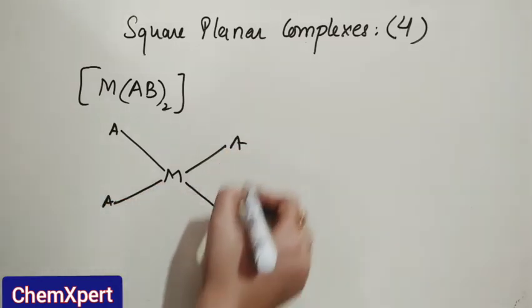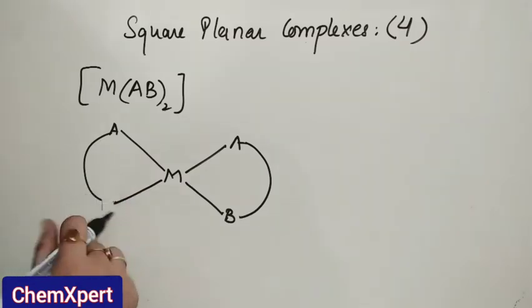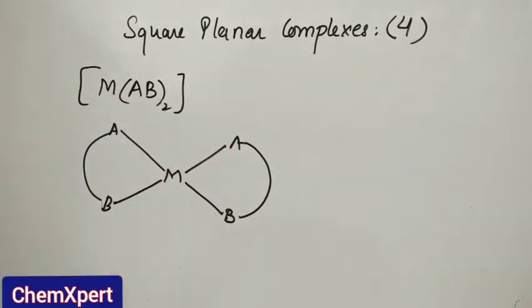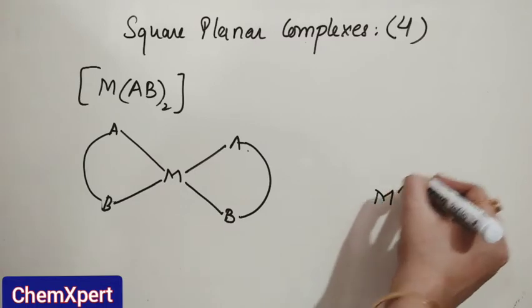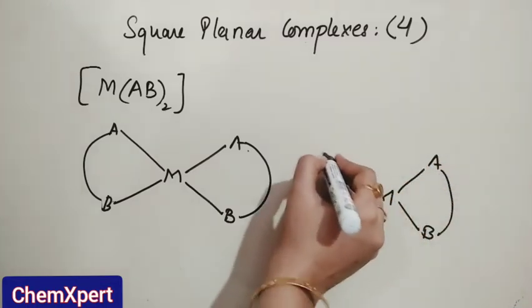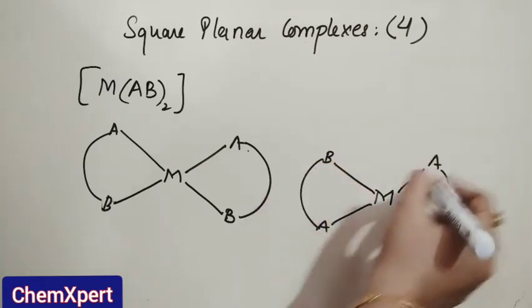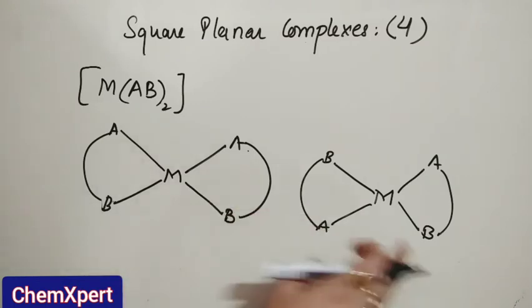We know that AB is a bidentate ligand, so it is joining like this. This type is the cis isomer because both the A are at the same position. Similarly, when one is like this but the other one is like this, now again A and A are at trans position, so this one is a cis isomer, this one is a trans isomer.